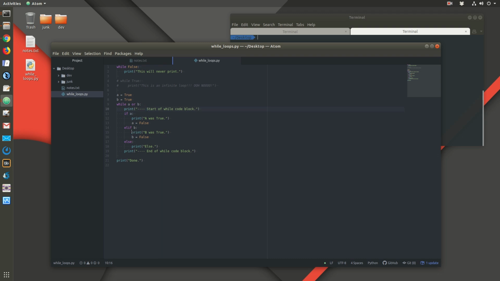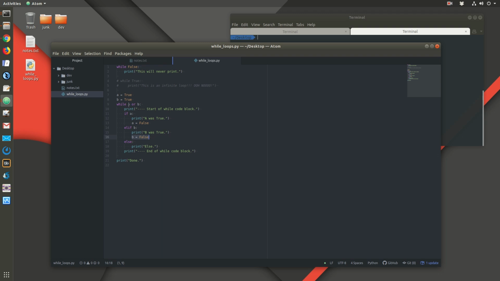Okay, so we're done with this conditional statement. It jumps down and says, is there anything else in this while code block? Yes. It prints this line. Now it says, is there anything else? No. Now we go back up to the top. Now remember, we've changed A to false the first time through the loop. We changed B to false the second time through the loop.